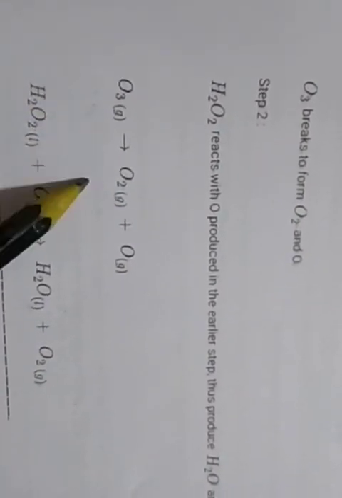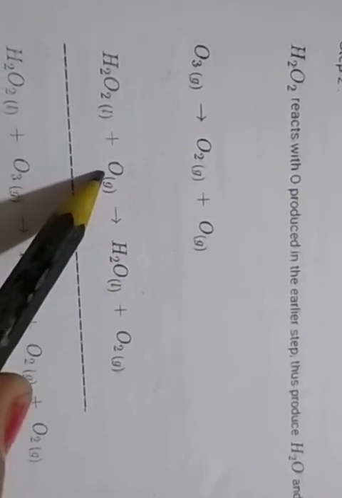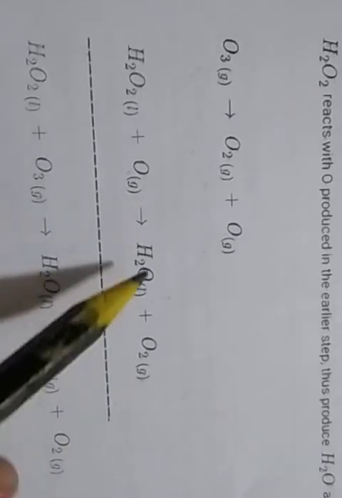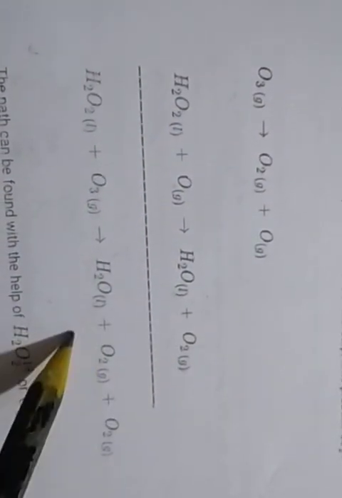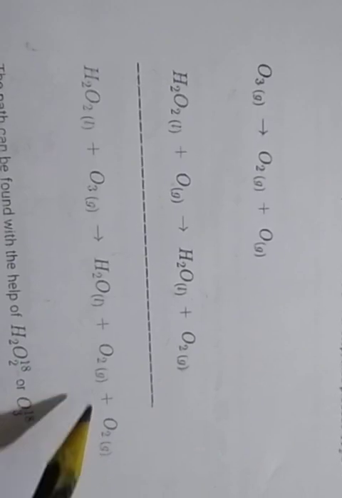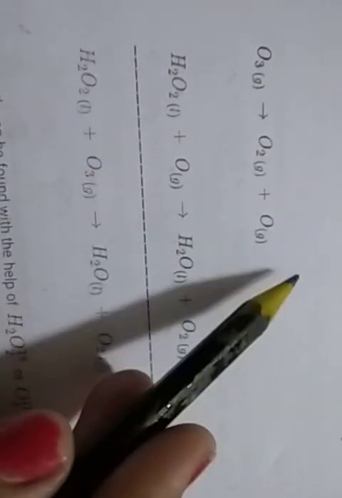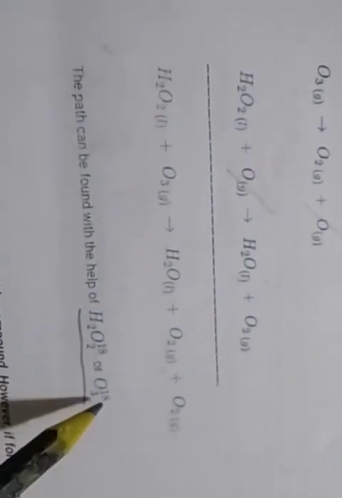First step, O3 breaks into O2 and O, and hydrogen peroxide reacts with elementary oxygen O, so it converts into H2O plus O2. Then the final net equation: H2O2 plus O3 gas converts into H2O plus O2 gas plus O2 gas, because both are here O2, here O2. Elementary oxygen cancels.